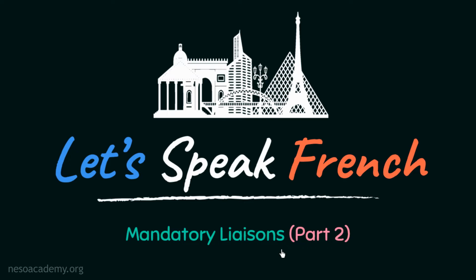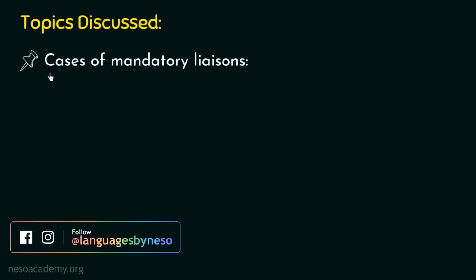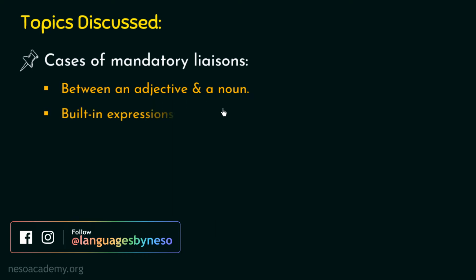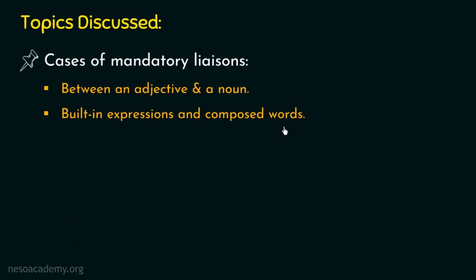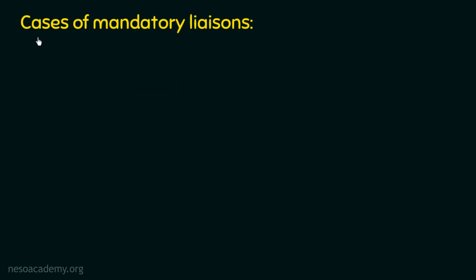So, without any further ado, we will quickly go through the topics that we are going to discuss in today's lecture. The first one will be the remaining cases of mandatory liaison. Here we will talk about the two cases in which the liaison will be mandatory. The first case will be liaison between an adjective and a noun, and the second case will be liaison in built-in expressions and composed words. We will discuss these two cases in detail with the help of some examples. After going through these cases, I will give you the list of vocabulary which I have used in this lecture. Alright, so let's get started with the cases of mandatory liaison.